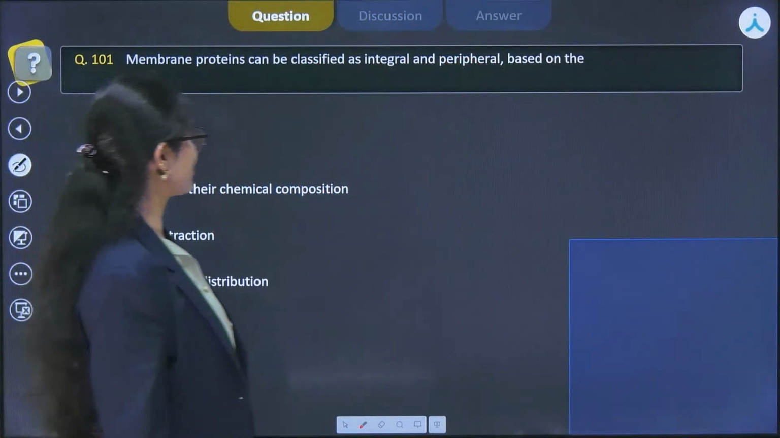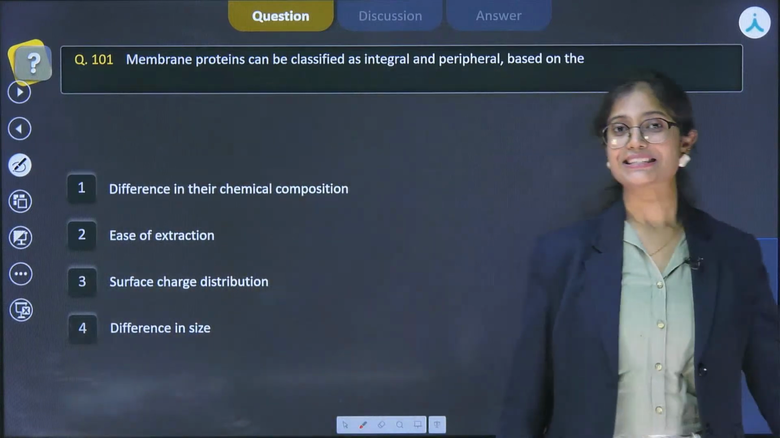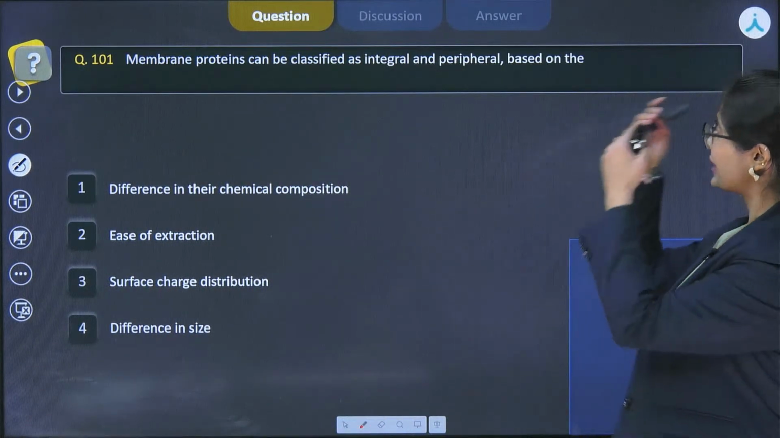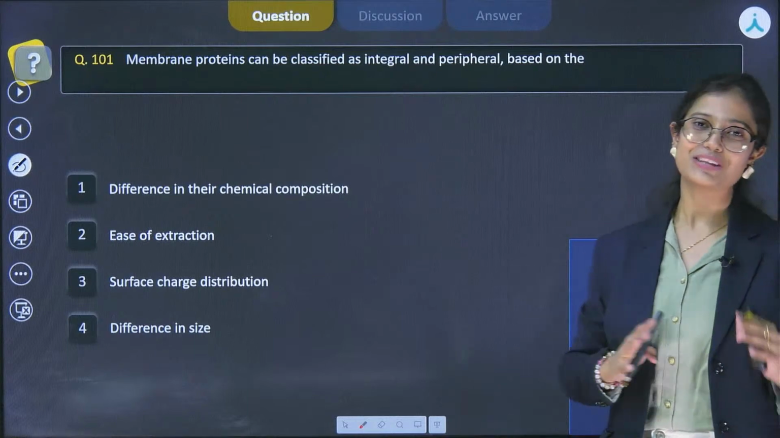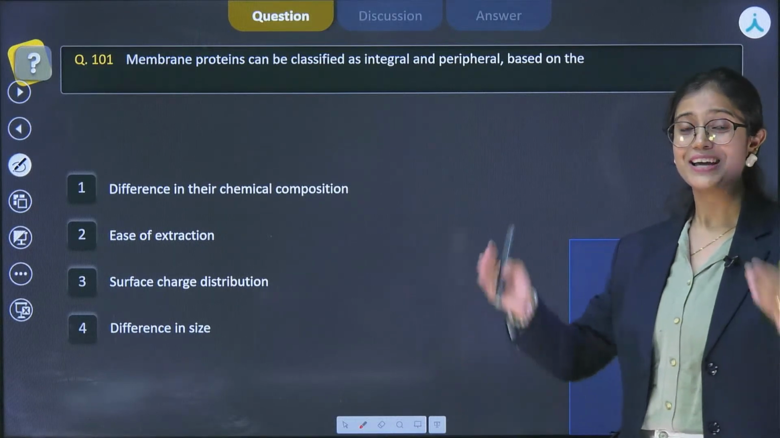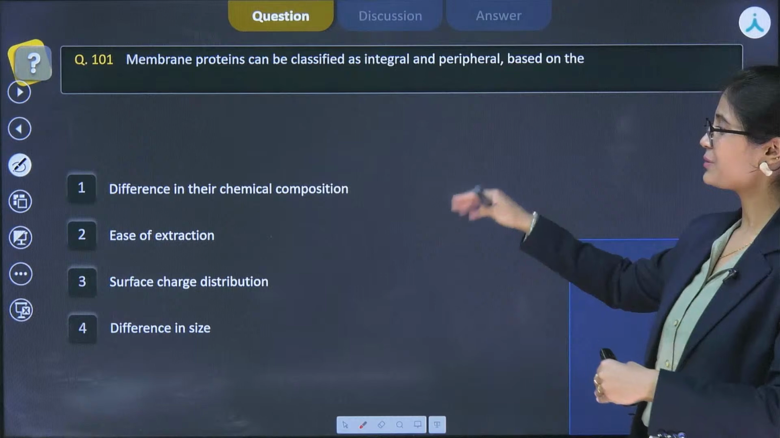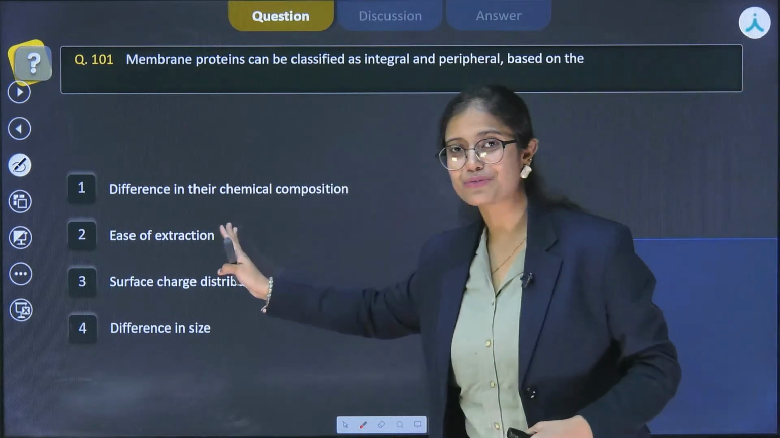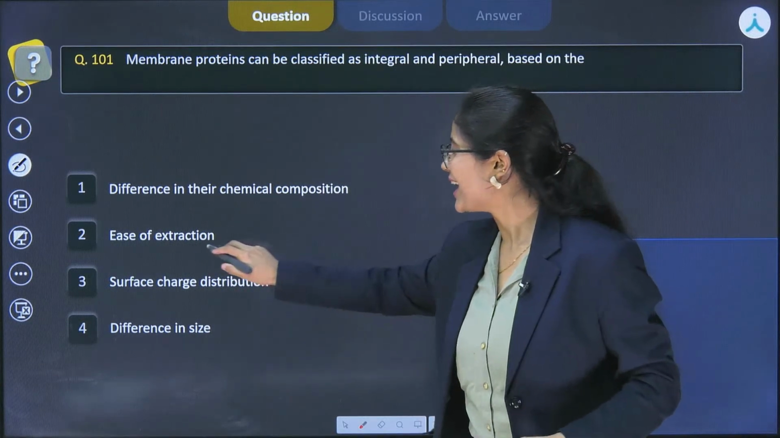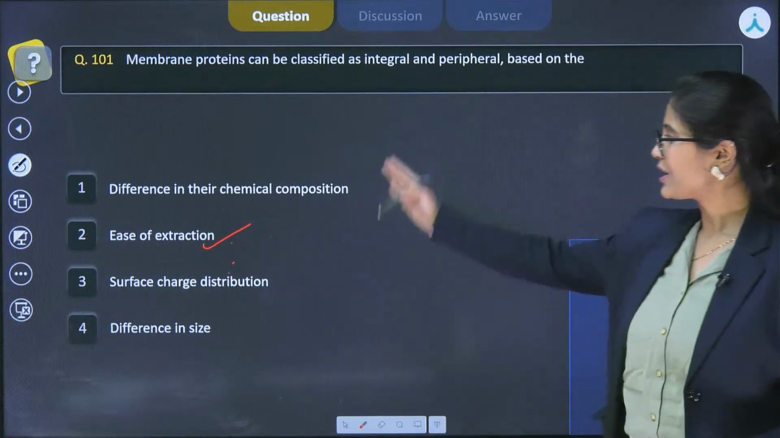So the question is about the membrane protein, which is classified as integral or peripheral based on the... As I've told you, there are two types, integral or peripheral. The one that is embedded and the one present in the periphery, obviously on the basis of ease of their extraction, they are classified. Rest all options get ruled out.